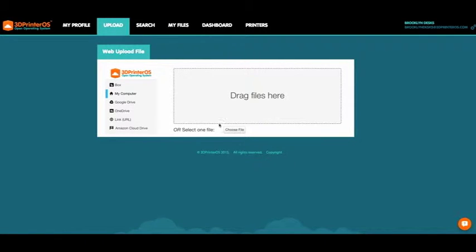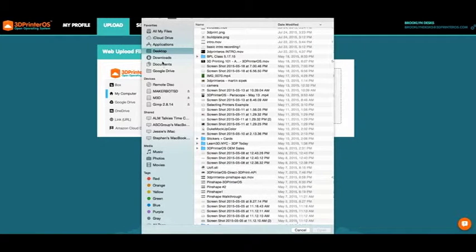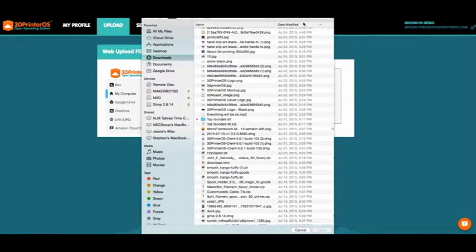Upload 3D files from most cloud services or from your PC directly. .stl is the recognized format, so make sure before uploading you've converted. Select Choose File, navigate to your object, and hit Upload, then Save.